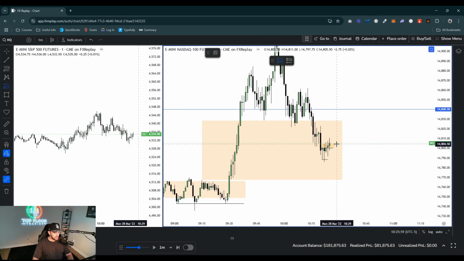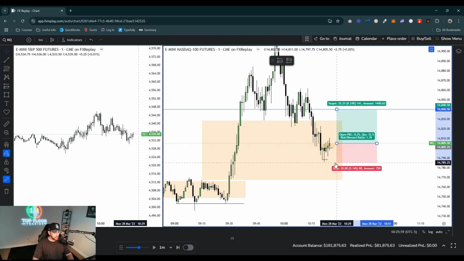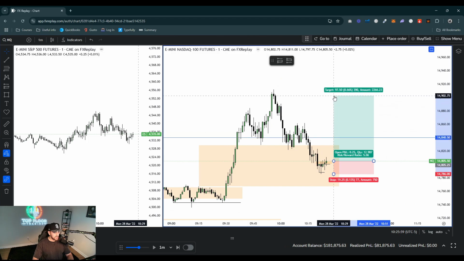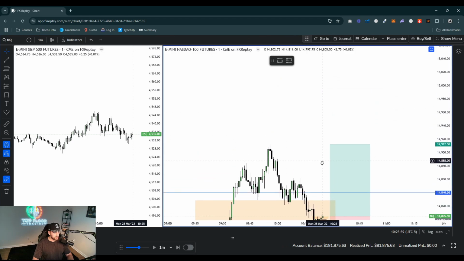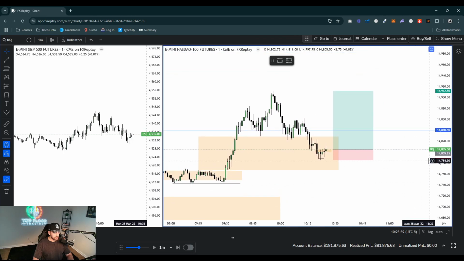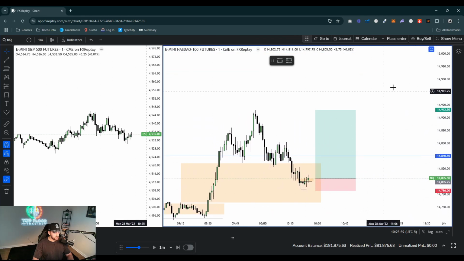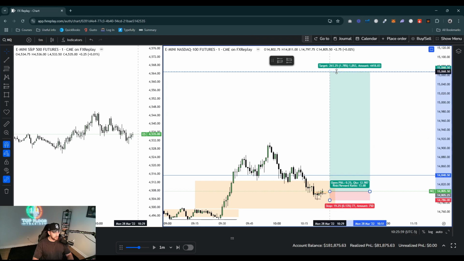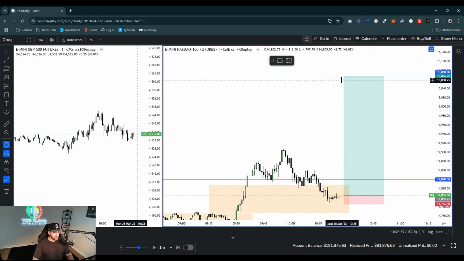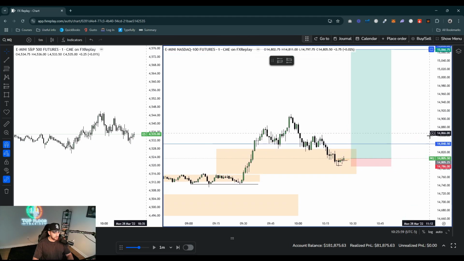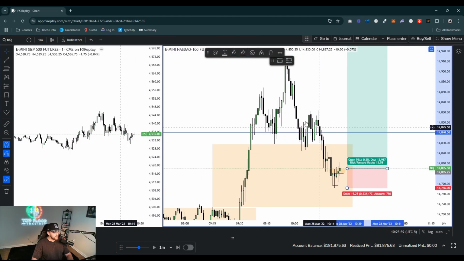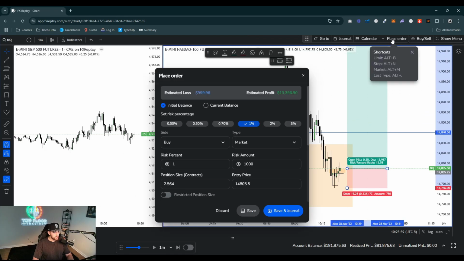So we could try a long here. For the video's sake, we're going to go ahead and try a small long right here. So this is about 19 points. And then we could try and aim for the high up here, or potentially even the 608 and leave a runner all the way up to there, okay? So what we're going to do is just mark it all the way up to there, because FX Replay only sets one TP. I don't think you can set partials, or I'm not really sure how to do that on FX Replay. So if somebody knows how to set partials on FX Replay, make sure you comment and let me know. So go ahead and place order.